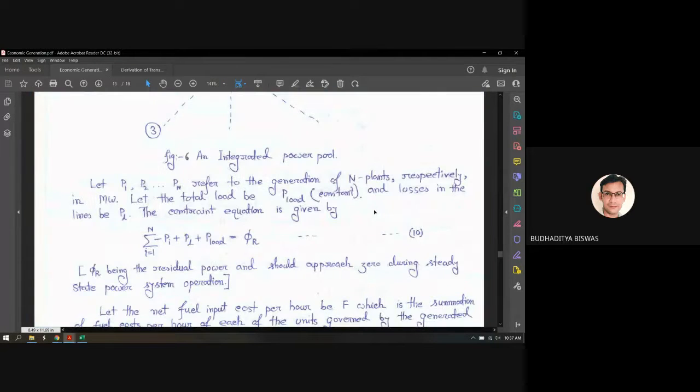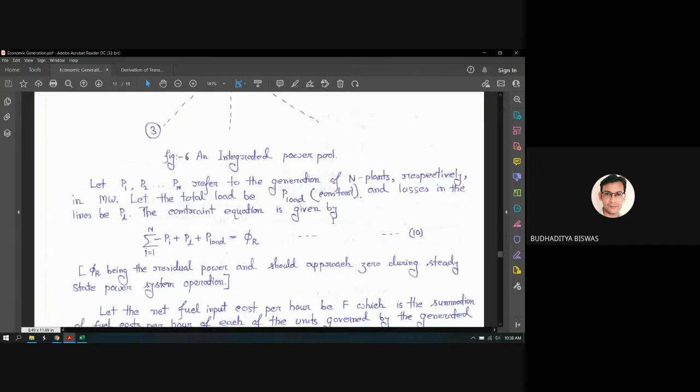This should not be constant, because in a day the load varies much. But when your program is calculating the economic generation, at that particular moment, you have to consider that the load is constant, or rather the demand is constant. And the losses in the system are PL. Now this term is introduced here newly. So this is called the system transmission loss, the overall system transmission loss.